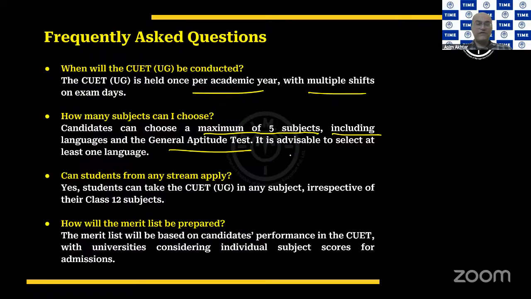And I want to reiterate, we already told you this, that you have to select at least one language because a lot of universities have a prerequisite of having a language in your CUET UG entrance exam. So do select at least one language when you appear for this exam. So a maximum of five subjects are allowed. One would be the language, and maybe let's say one is the general aptitude test. Apart from that, you can select three more domain specific subjects.